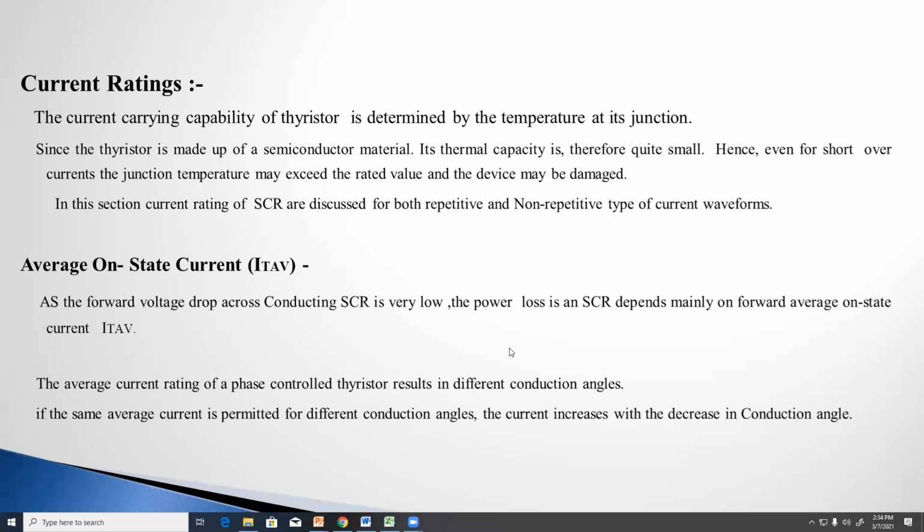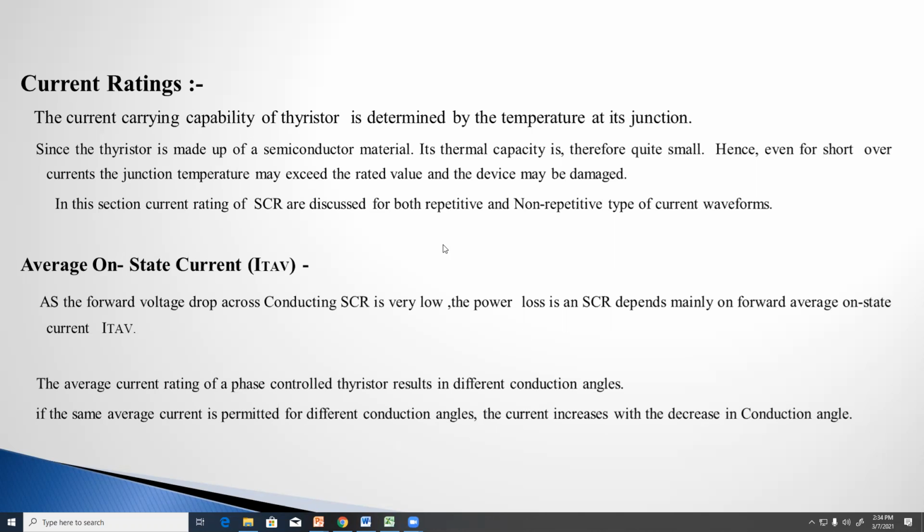Next one, the current ratings. The manufacturer should specify the current ratings also. Clear? Current is also one of the main important parameters. We have seen the voltage ratings and now we have to see the current ratings.